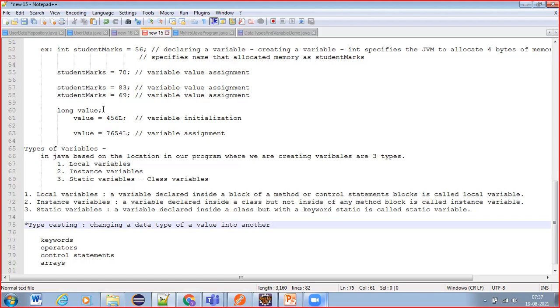So one type of value could be changed into another type of value. Such data type conversion is called typecasting. So in simple words, typecasting is nothing but data type conversion.